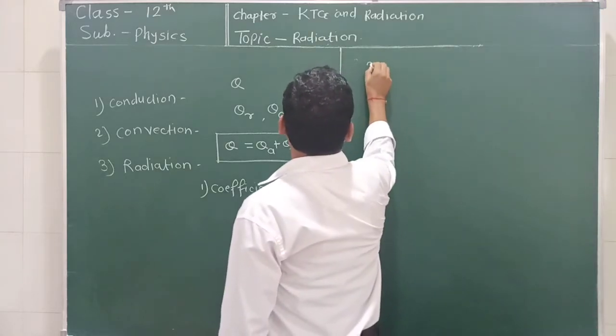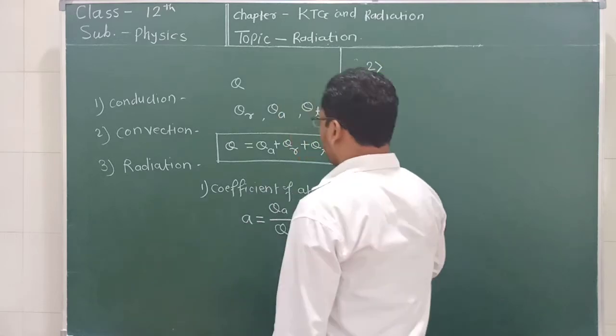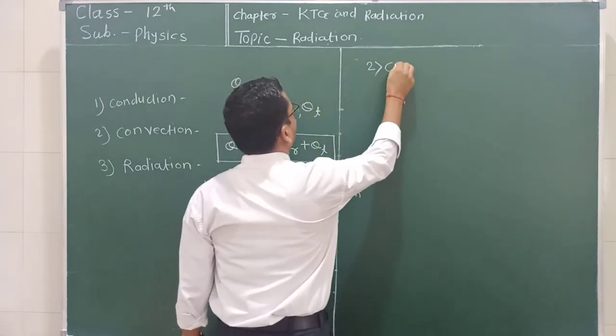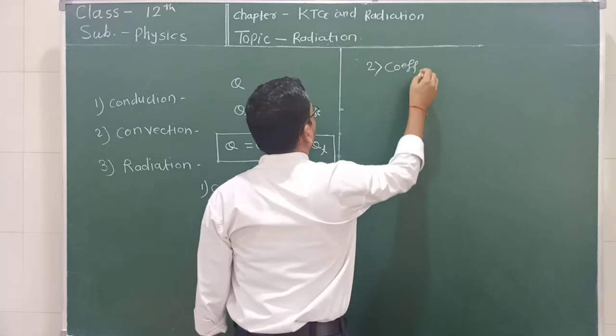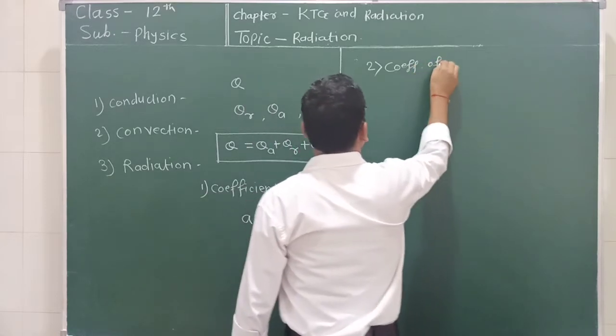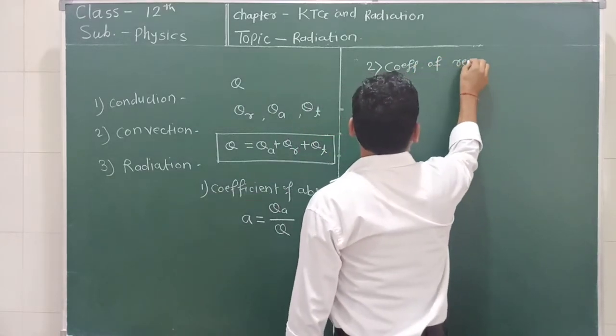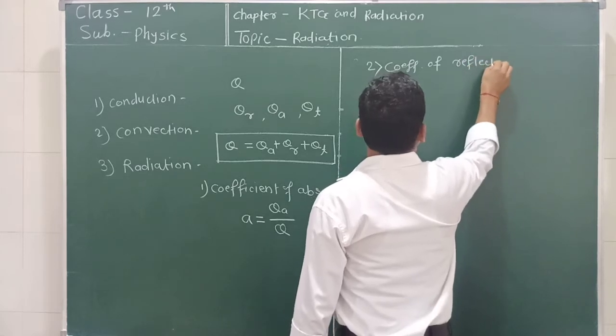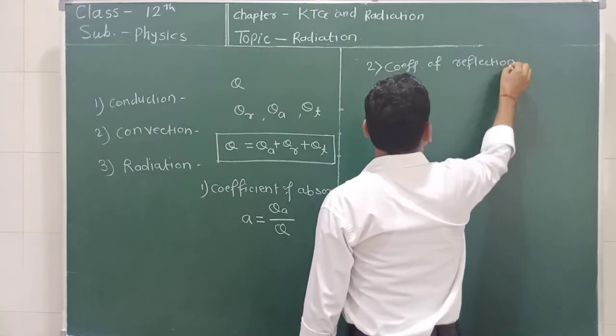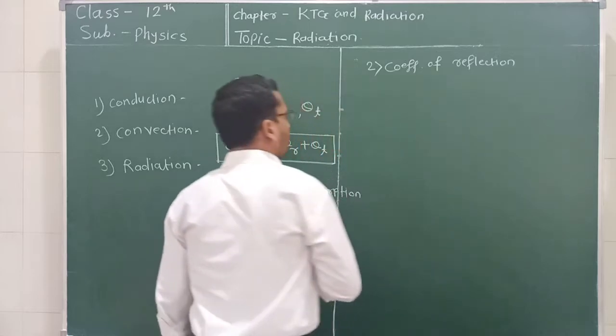Similarly, the second coefficient we are going to define here is the coefficient of reflection. What is the coefficient of reflection?